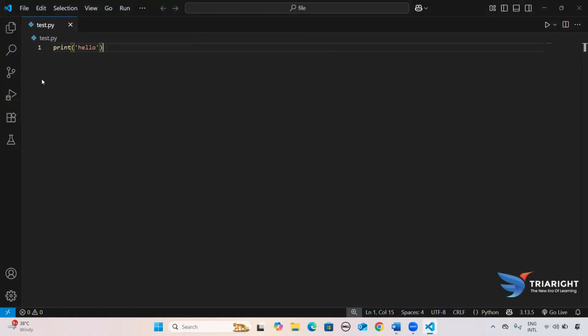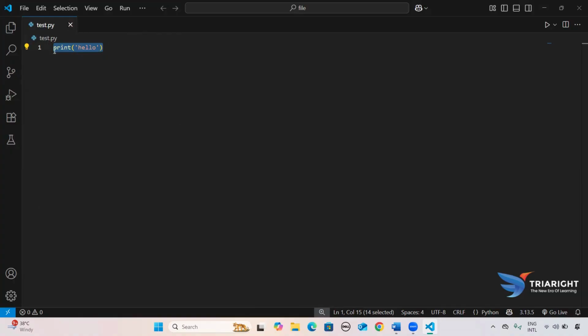Suppose my power is lost, still the data will be present. This is called non-volatile memory, which is available in our local disk. All these files are available in our local disk. So in a single line, you can say that a file is a name which is given for a non-volatile memory which is available in local disk.